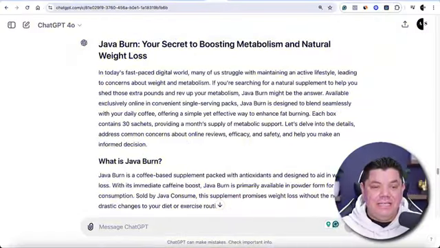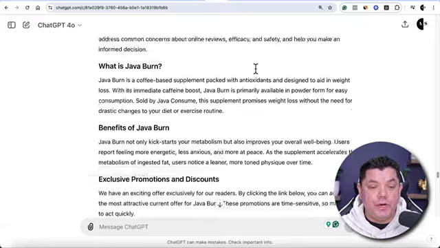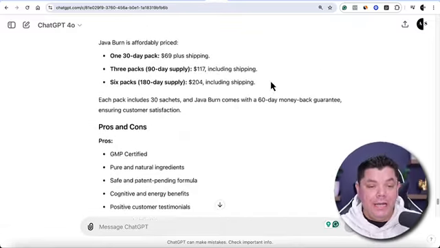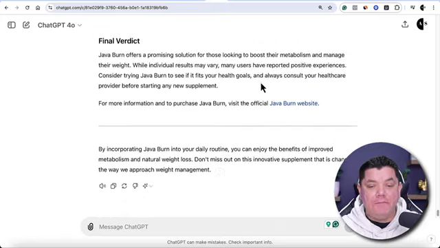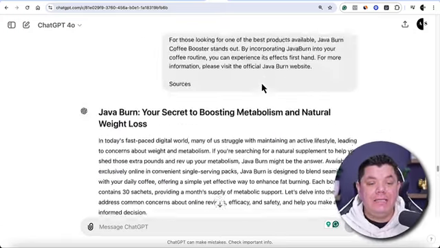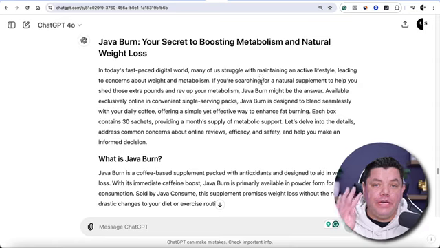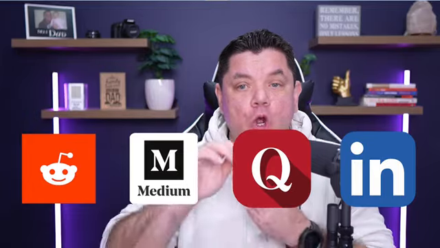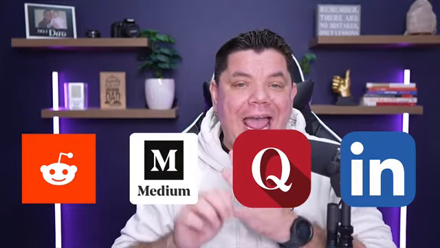So now, as you can see, ChatGPT has rewritten this entire article, and I've just gone through it quickly, and it looks and sounds absolutely amazing. So what we now need to do is use the 4 free traffic strategies, and the traffic strategies that we are going to be using are Medium, Quora, LinkedIn, and Reddit.